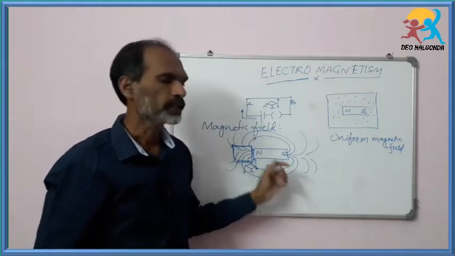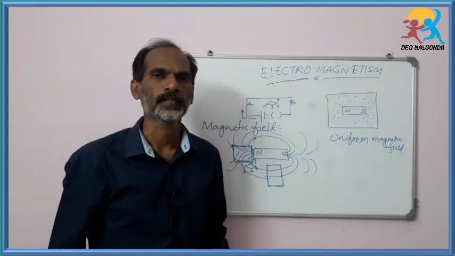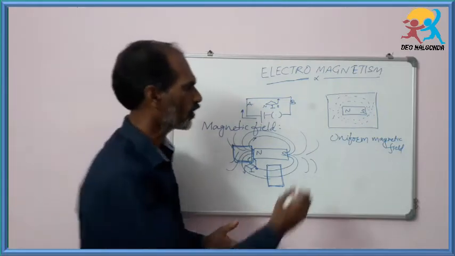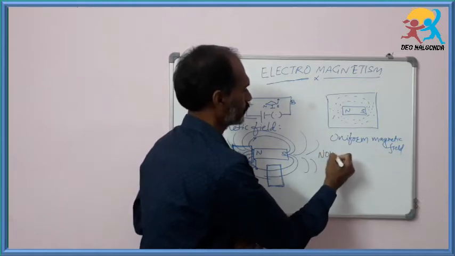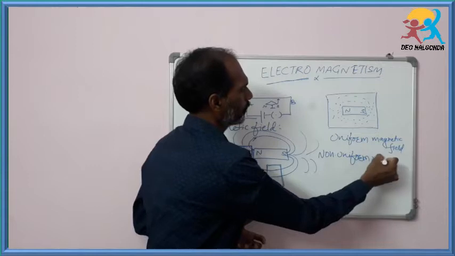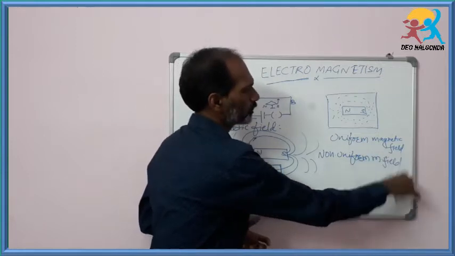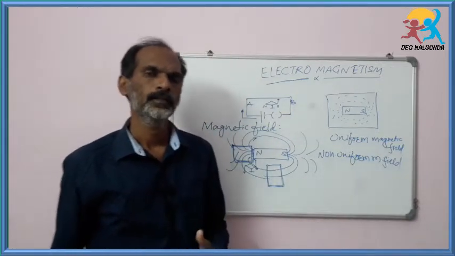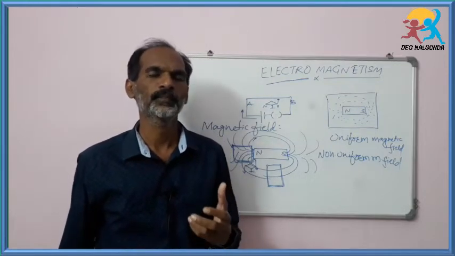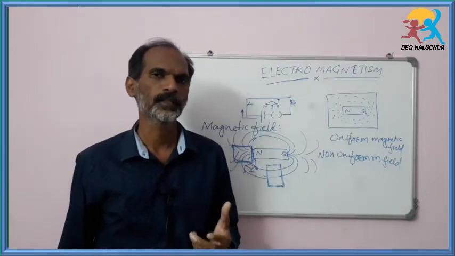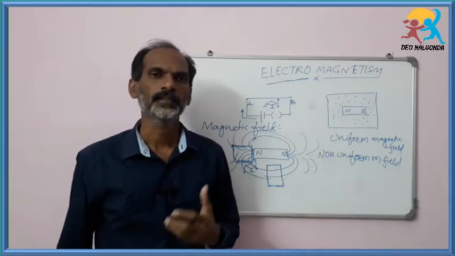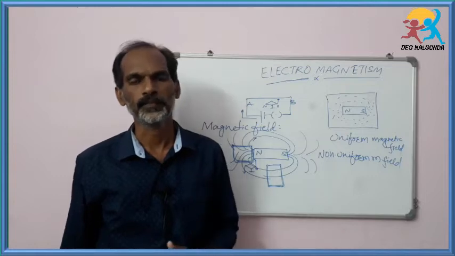If the magnetic field lines change their direction, we can say that's a non-uniform magnetic field, okay. So we can say that magnetic fields can be classified into two types. One is uniform magnetic field, the other is non-uniform magnetic field.